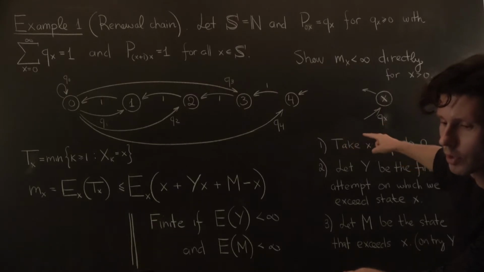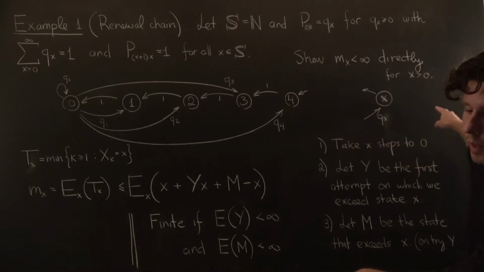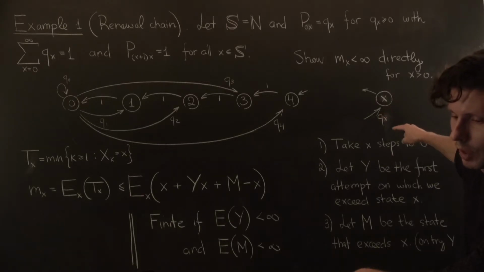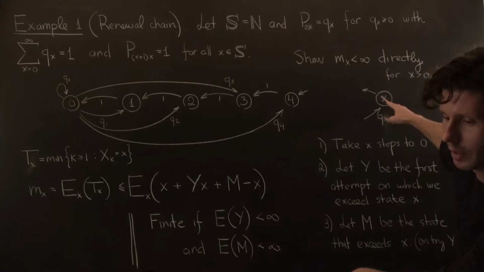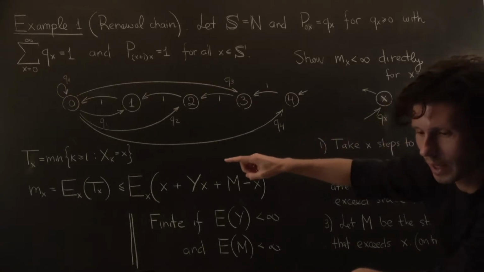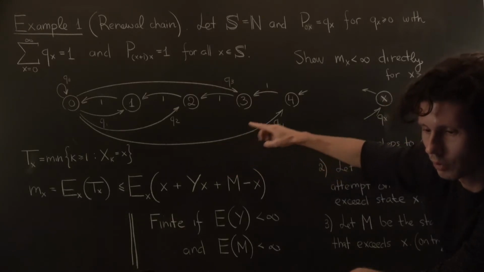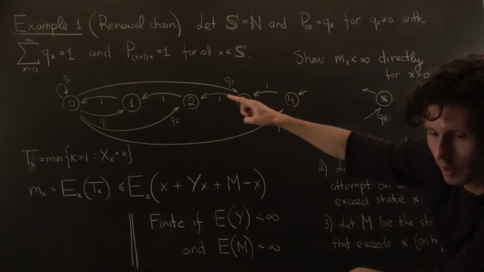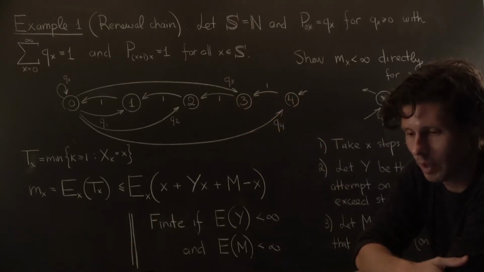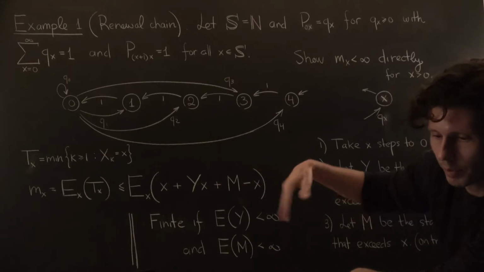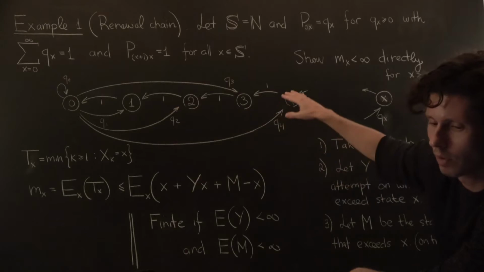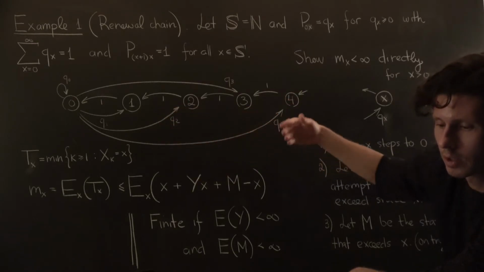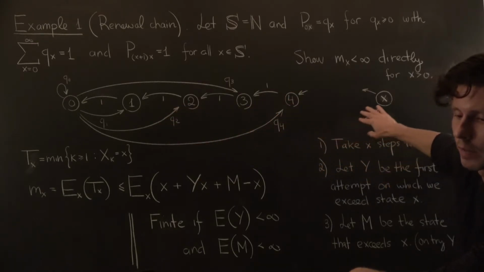I can also, of course, return by making any move that exceeds x, and that's going to be with probability capital qx. And if I do that, then I can definitely make it back to x. But notice that if I come out to, say, 4, then I have to come back to 0 empty-handed. I would not have returned to x. And this can happen multiple times, right? You can go out to 2, come back to 0, come out to 4, come back to 0, and just keep going and trying again until the very first time that you exceed x.